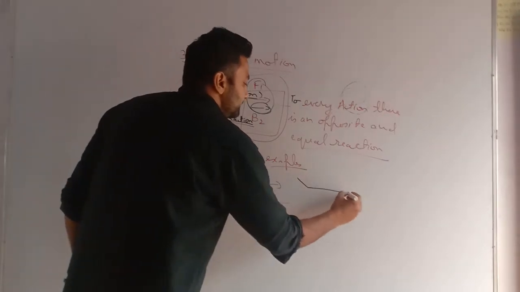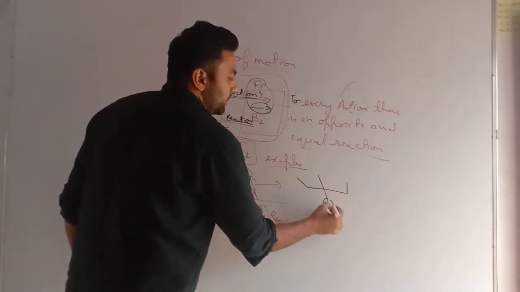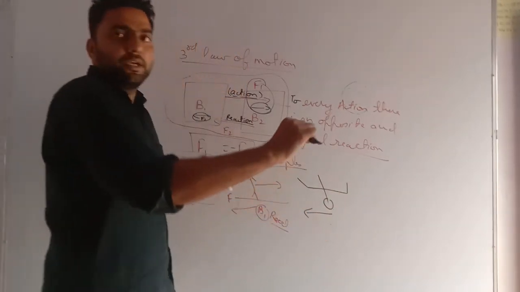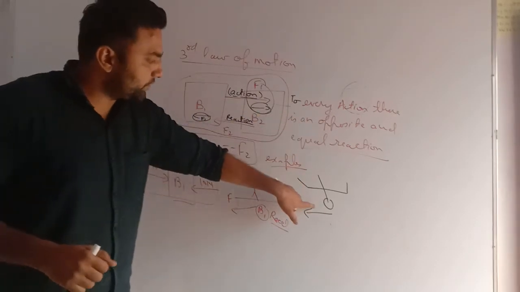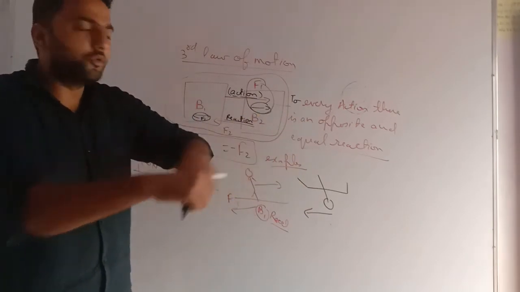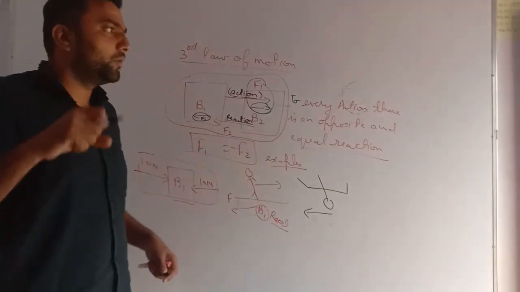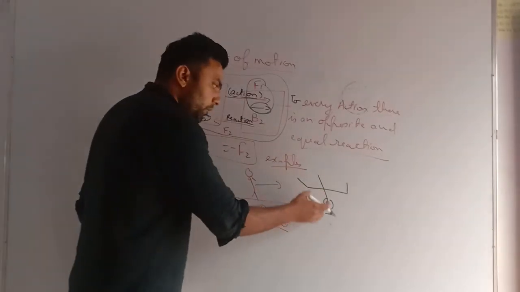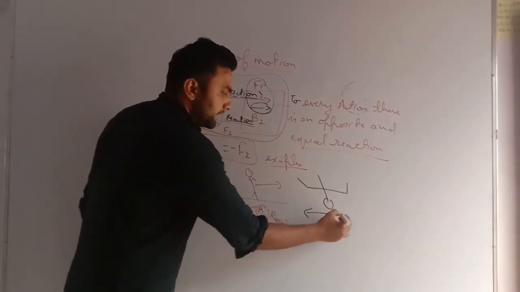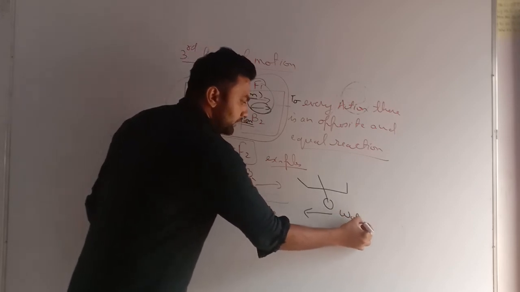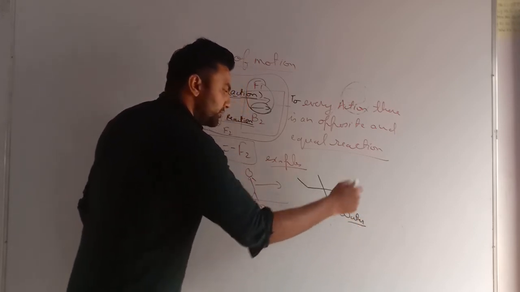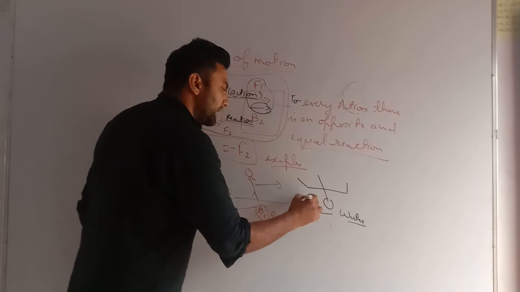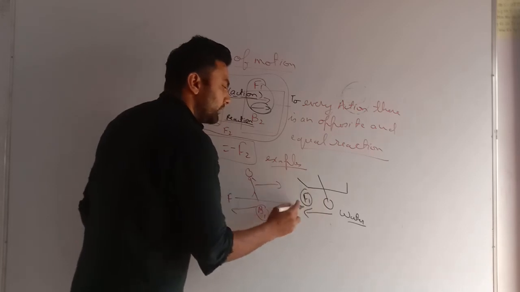Another example is when you are sitting in a boat, okay, you move this thing which we used to move, this is known as an oar. When you move this in the sea, here it is water, you push the water backward, means you are applying action force F1 on the water.